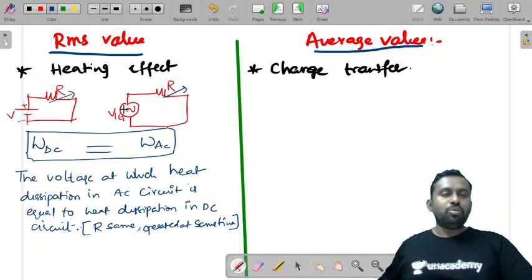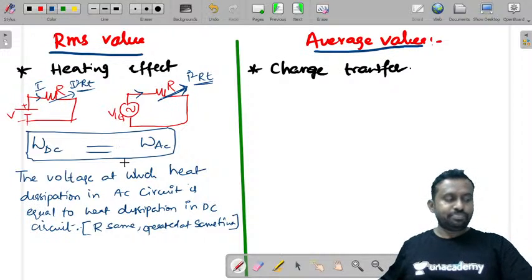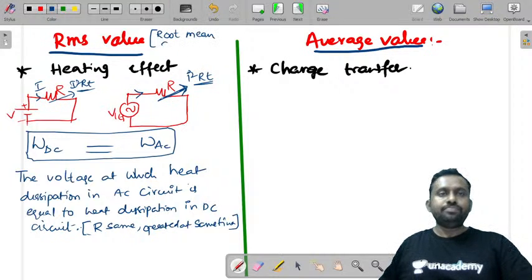If we operate both with the same R values and the same time, the value at which the heat produced, I squared RT, where I is the current, is equal in both, that value is called the RMS value. RMS is root mean square value.